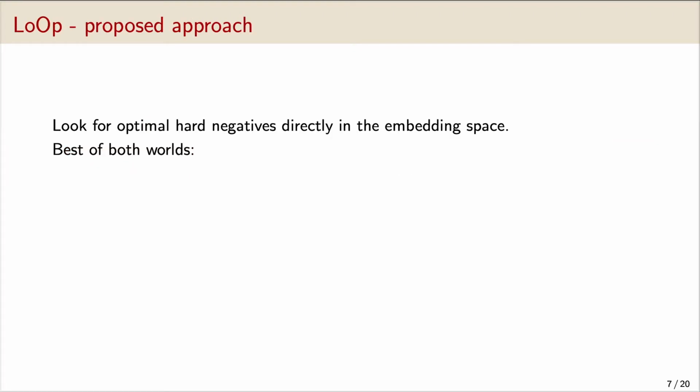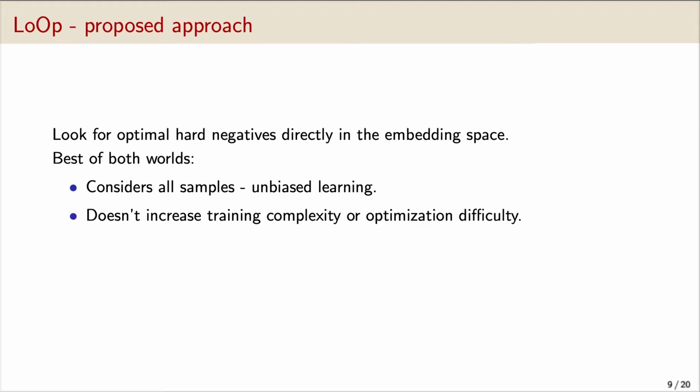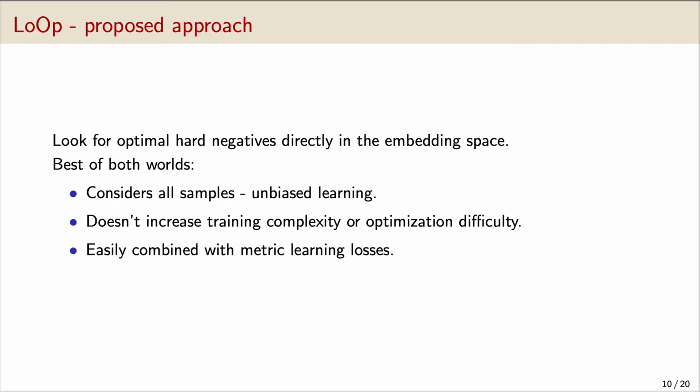We propose to look for optimal hard negatives directly in the embedding space to exploit the best of both worlds. Our approach considers all samples and avoids biased learning. It operates in the embedding space, so it doesn't increase training complexity or optimization difficulty. And it can be combined easily with existing metric learning based losses.